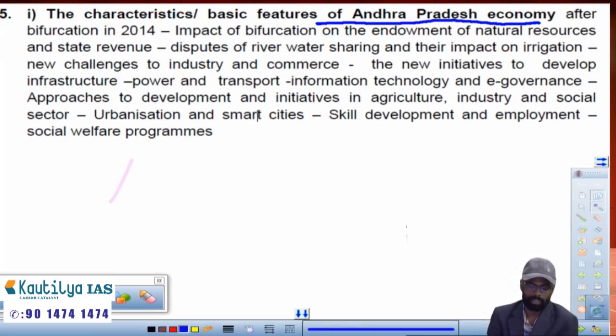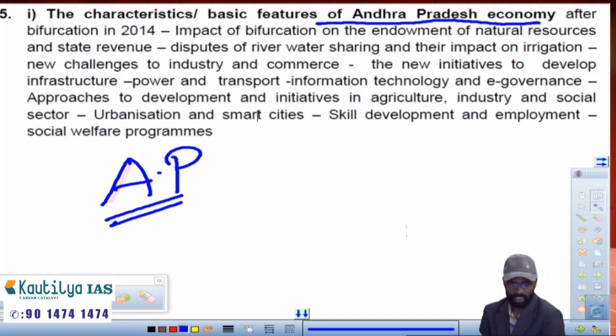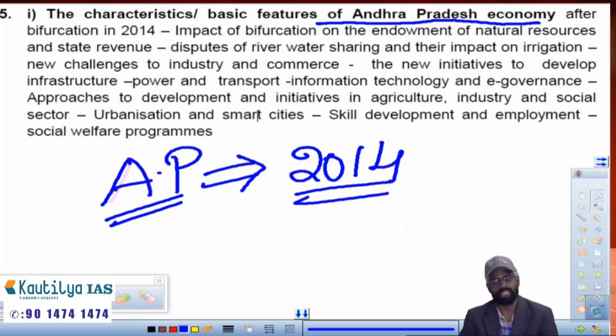Since we are preparing for Group 1 of AP, AP economics is very important. In this, mainly the implications which are arising after state bifurcation, that is 2014. What are the implications? Means the impact of bifurcation on the national resources and state revenue. So in the 4th chapter we will be dealing with how the government gives the budget. In that we will deal with the revenue part. Similarly, the state government also publishes their budget.